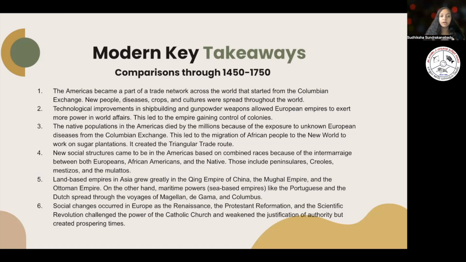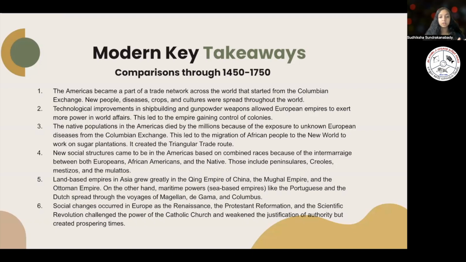Like I said before, the Columbian Exchange was a spread of diseases. Many unknown European diseases were spread because of it, and this led to the migration of African people to the New World to work on sugar plantations, since before they were using Native Americans to work on these sugar plantations and exerting their labor. But now, since many of these people were passing away because of exposure to disease, they had to get labor from a different place. So Africa was a place that they chose, and this created the triangular trade network.